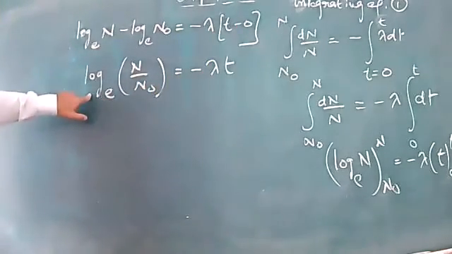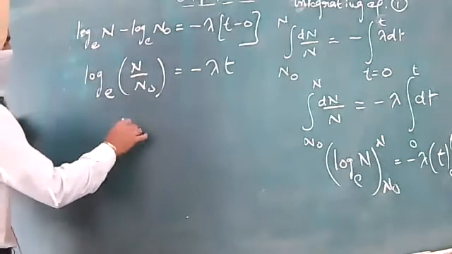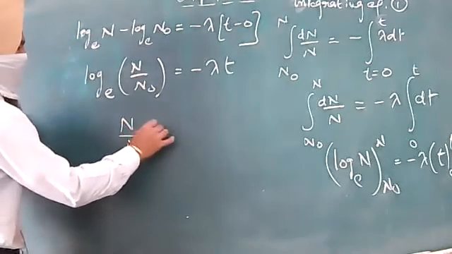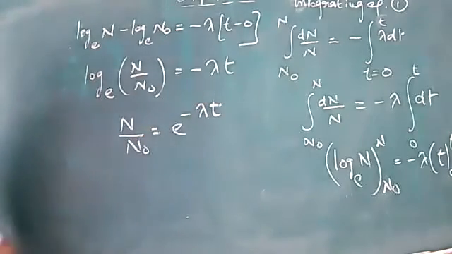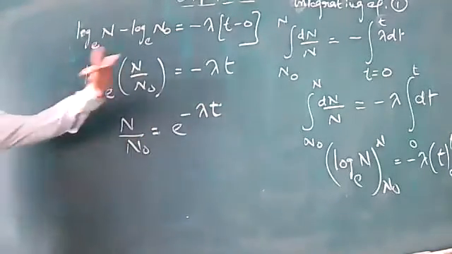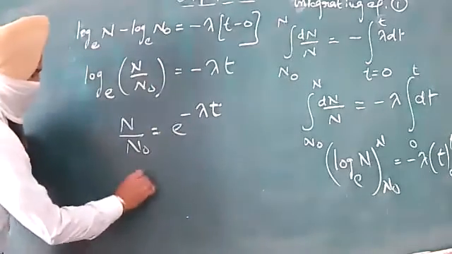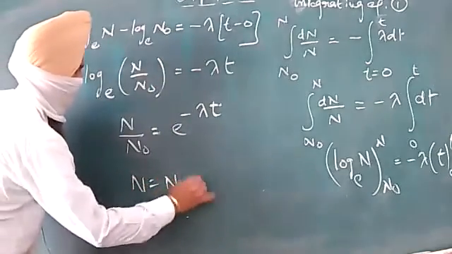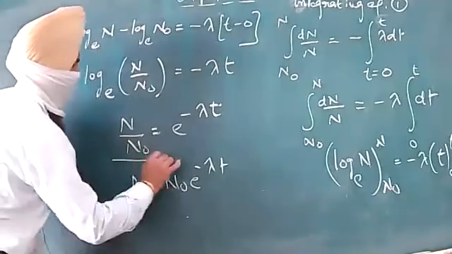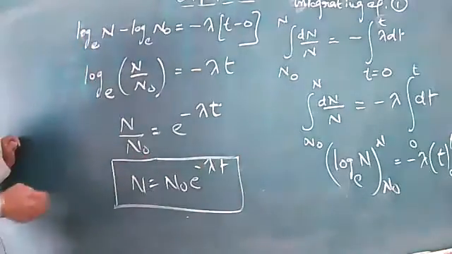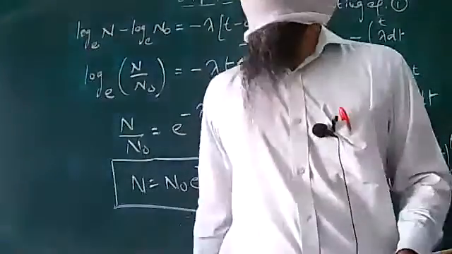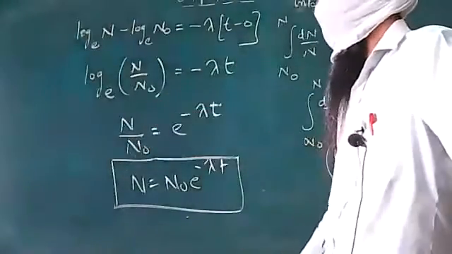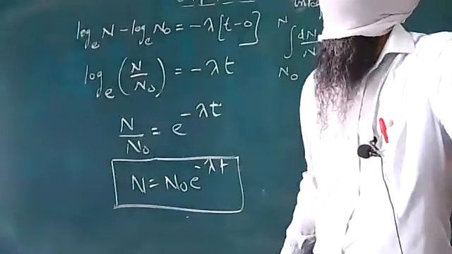In order to eliminate this log, we can take the anti-log. So after taking the anti-log, N upon N naught is equal to e raised to the power minus lambda t. Shift this denominator term to the other side. So we will have N equal to N naught e raised to the power minus lambda t. So this is our basic equation indicating the radioactive decay of the radioactive sample.